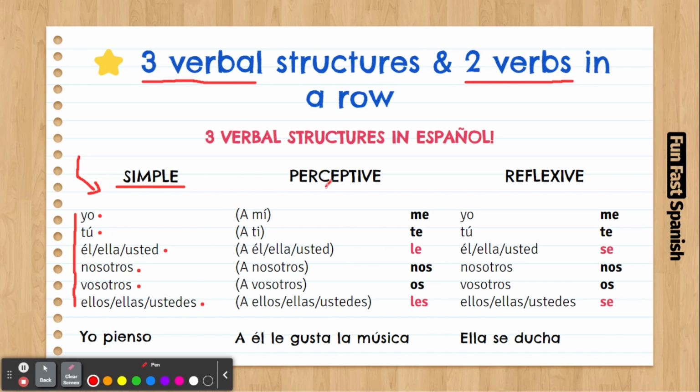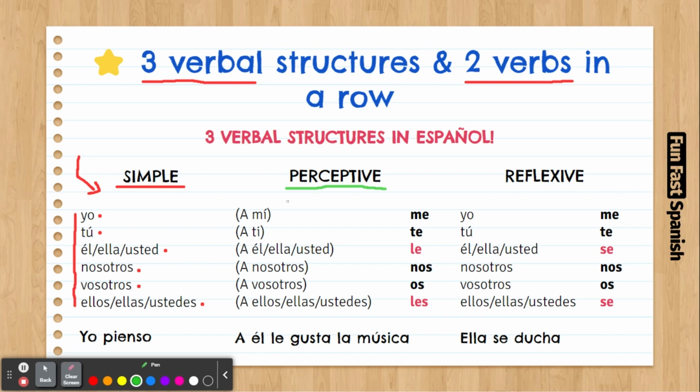Second structure, perceptive structure. And this one we also used before with the verb gustar and encantar. So when we like things, this is the structure that we use. There are about 15 verbs of this kind, but for now, we're going to concentrate just on the verb gustar.